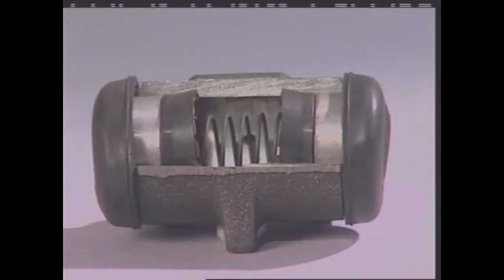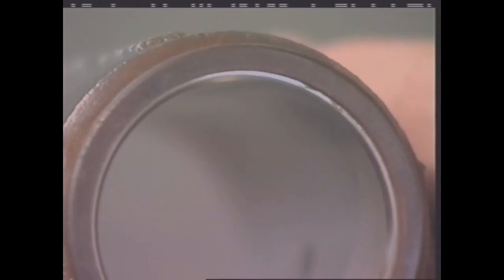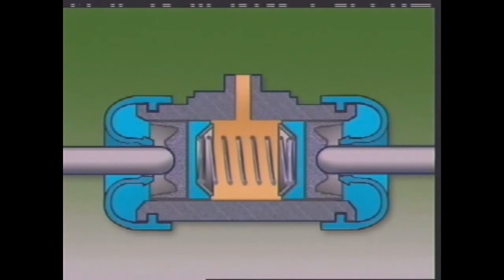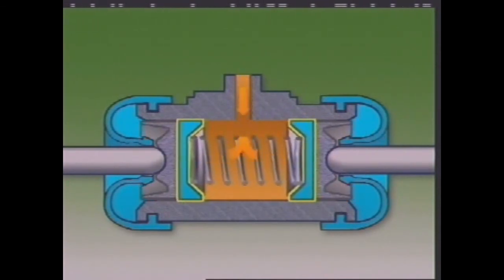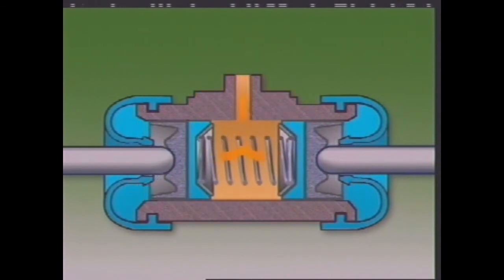They are usually made of cast iron or aluminium alloy. Some are sleeved with stainless steel to be longer wearing and more resistant to corrosion. The wheel cylinder cups seal the cylinder against fluid loss. They operate under difficult conditions of extreme pressures and temperatures.